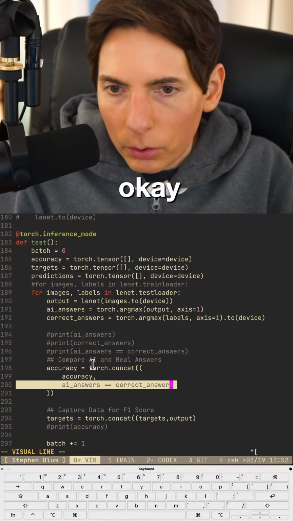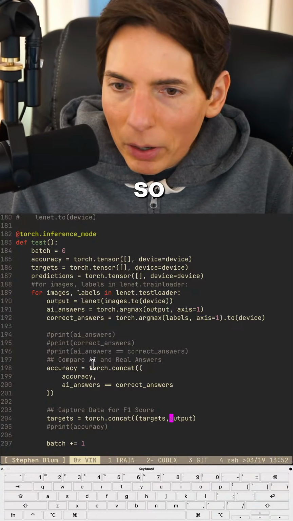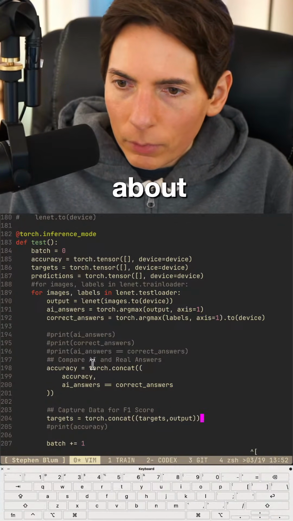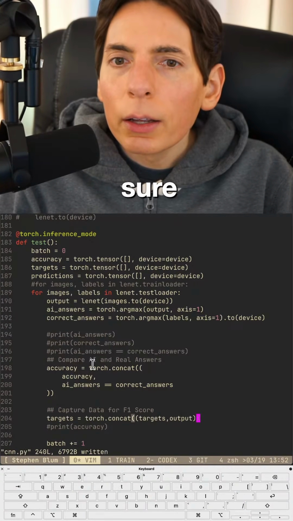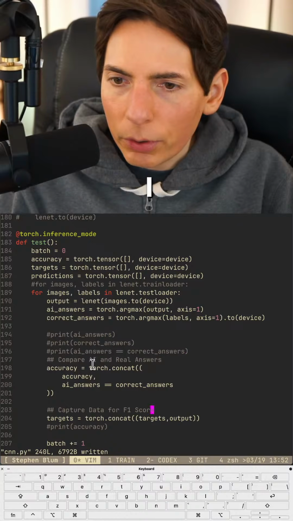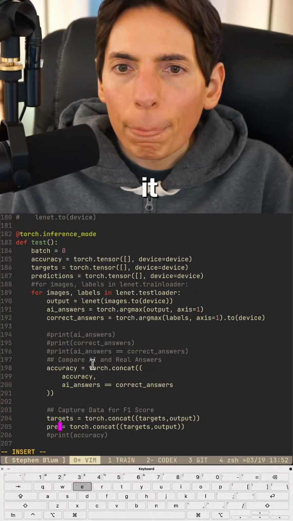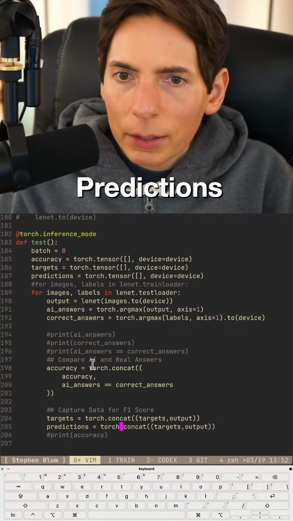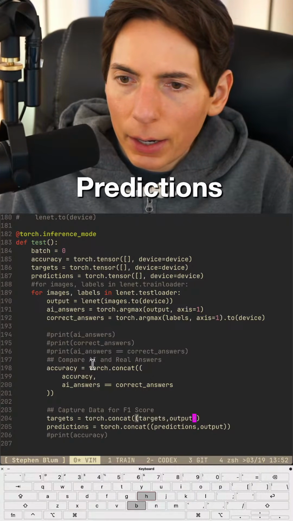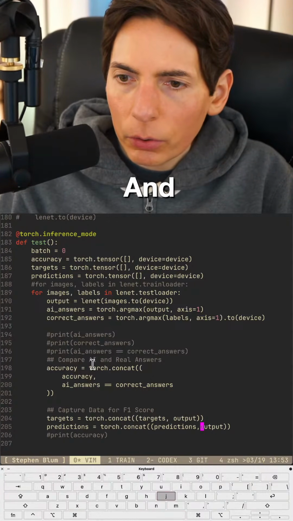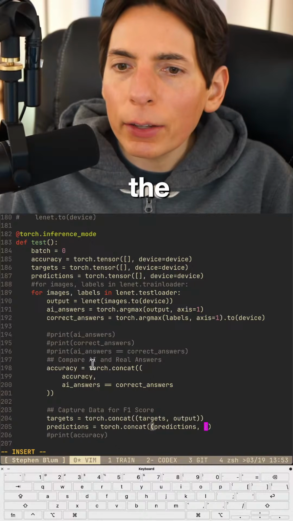Okay, so this is the part I'm not sure about. So I know this will work. I just am not sure about how I want to deal with it. Predictions equals predictions, and we're going to call this the answers, right?